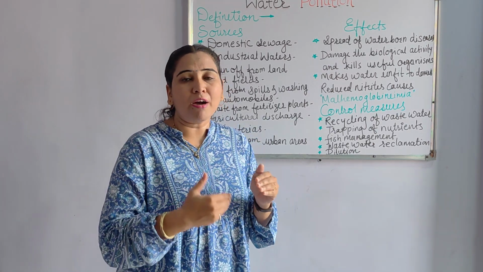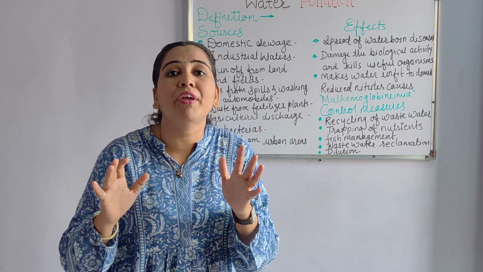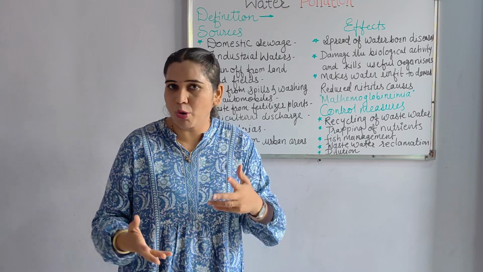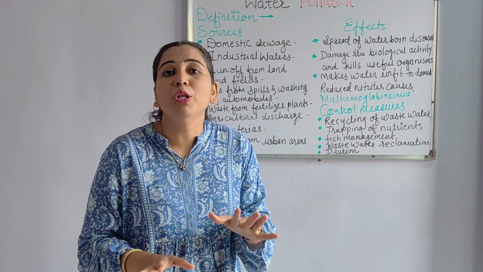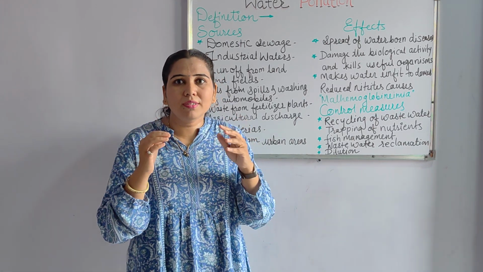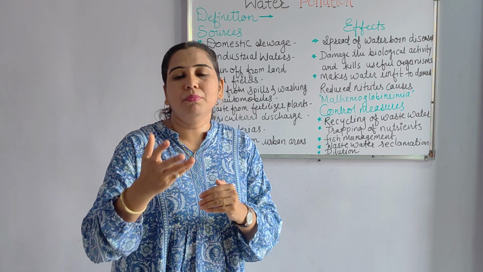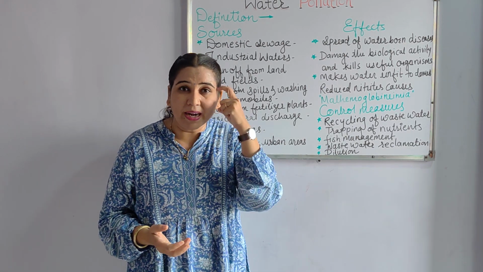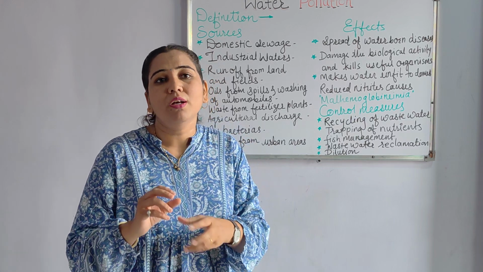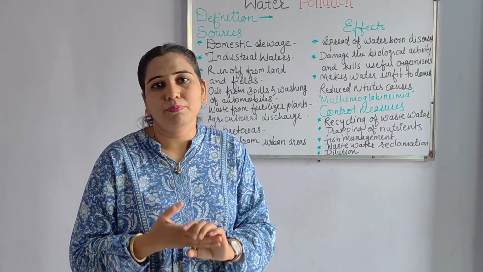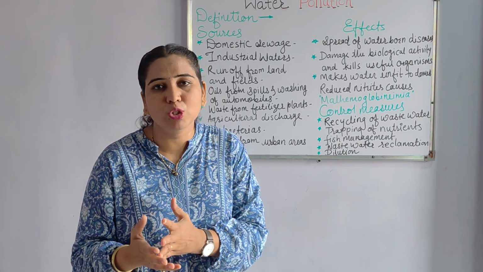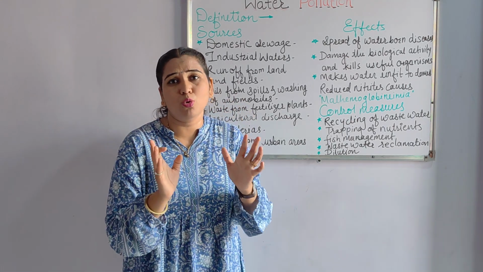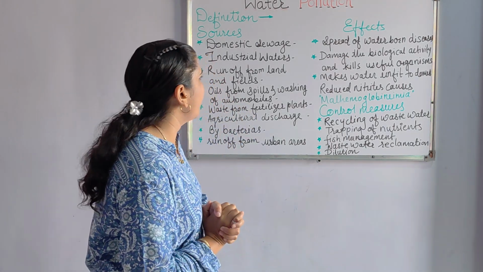And that water after use is just passed away into the ground, into different types of rivers or sinks or water bodies, due to which it becomes polluted. So all things like poisonous gases and poisonous particles which remain dissolved in the water make the water polluted, and it is one of the sources. So industries are one of the worst sources of water pollution, or of making it sewage.